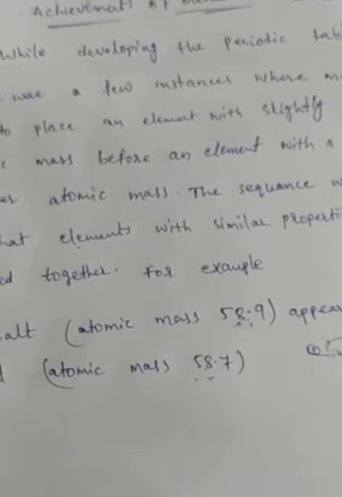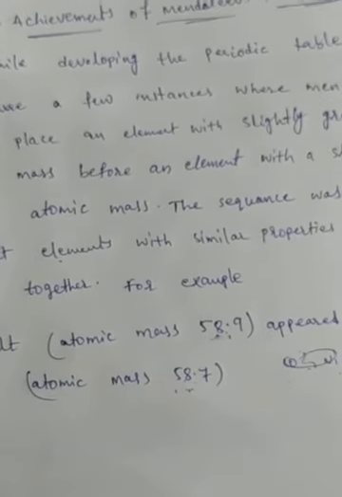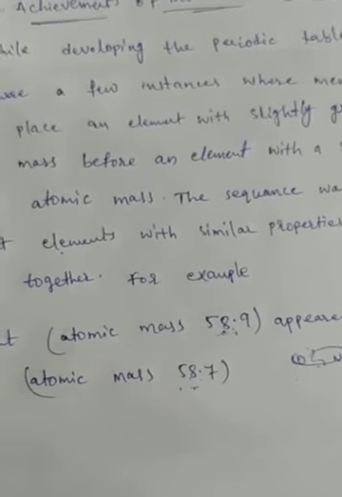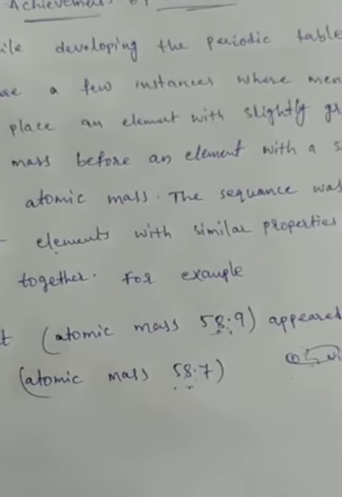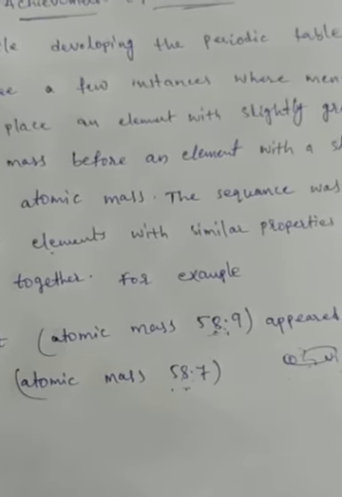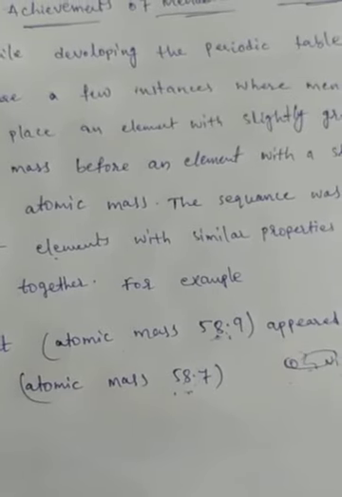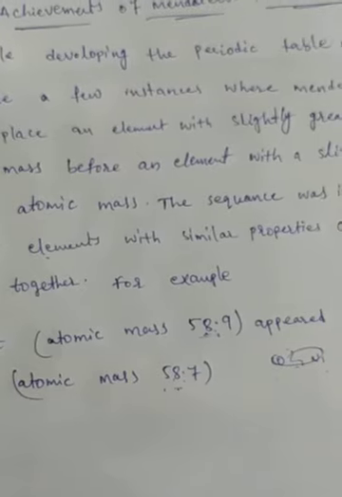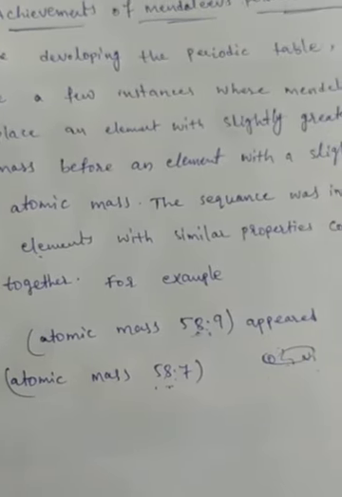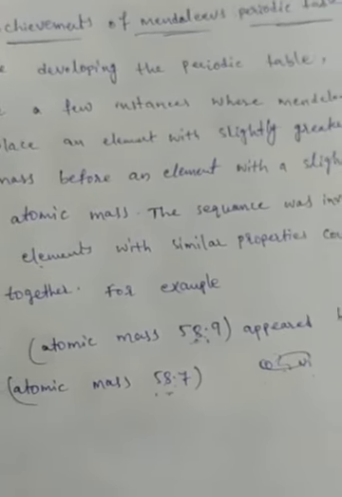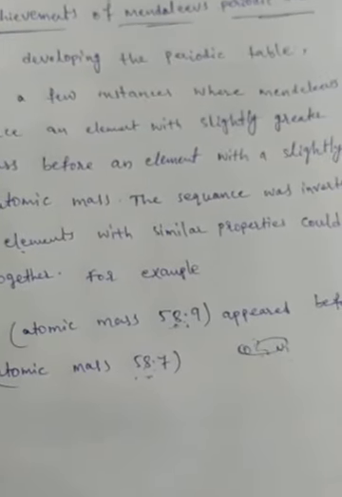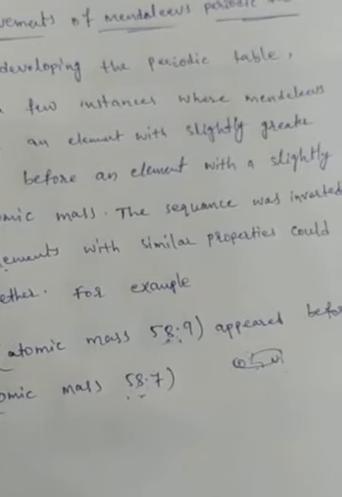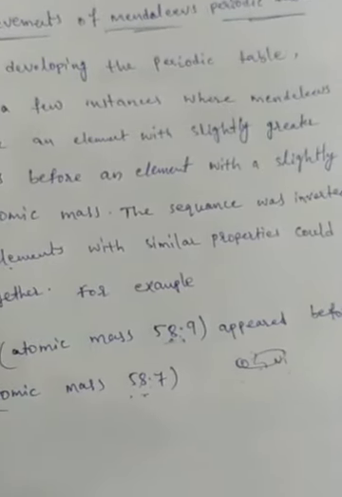So while developing the periodic table, there were a few instances where Mendeleev had to place an element with a slightly greater atomic mass before an element with a slightly lower atomic mass. The sequence was inverted, but elements with similar properties could be grouped together. For example, cobalt and nickel. Cobalt, atomic mass 58.9, appeared before nickel, atomic mass 58.7.